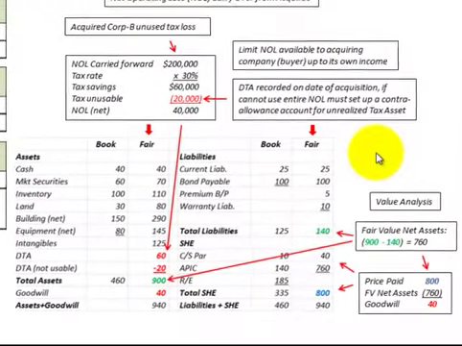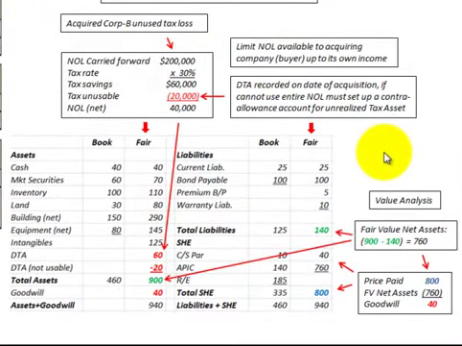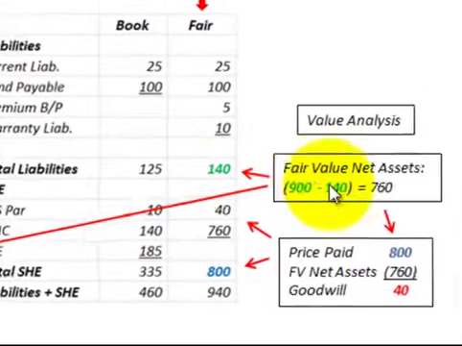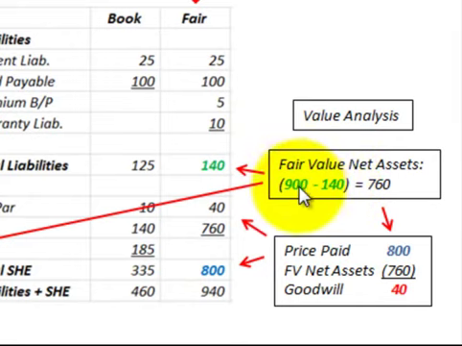Okay, now let's calculate the goodwill, which includes this deferred tax asset. Looking at our value analysis, our fair value of our net assets, for our total assets we have $900,000. That includes this deferred tax asset of $60,000, less the unusable amount of $20,000. And then for our total liabilities, the fair value is $140,000. So the difference, subtracting the $140,000 from the $900,000, gives us $760,000 for the fair value of our net assets.